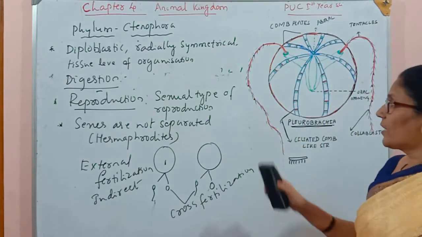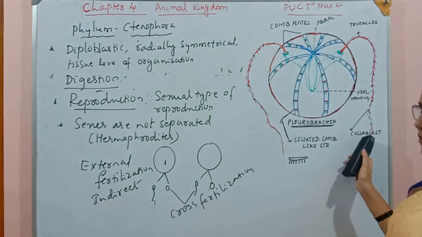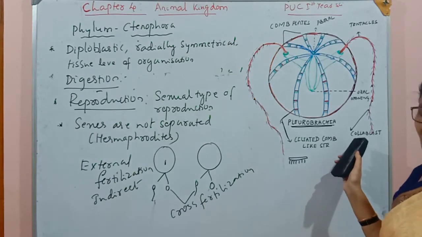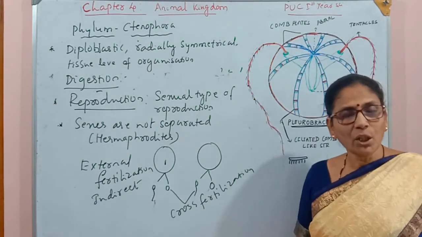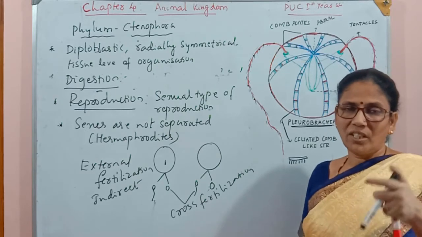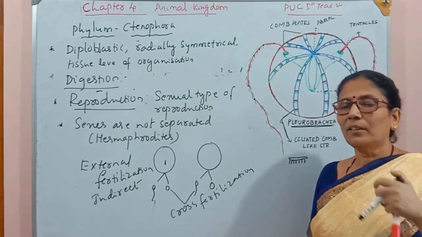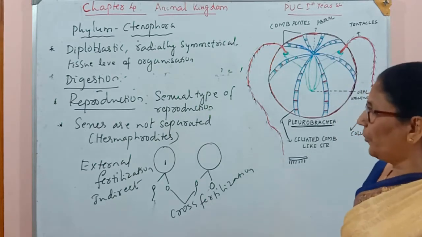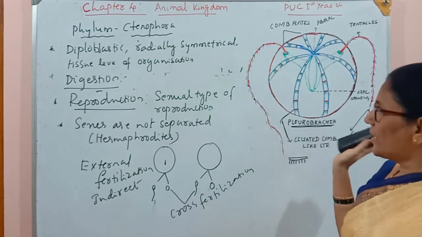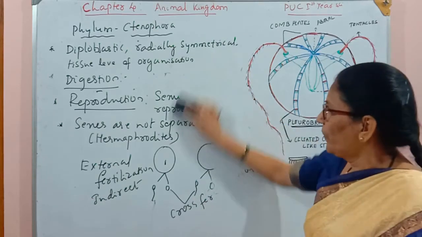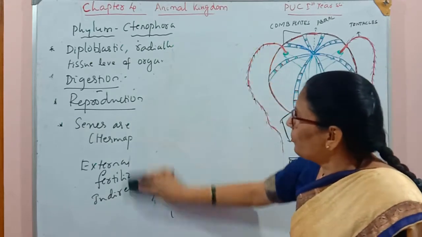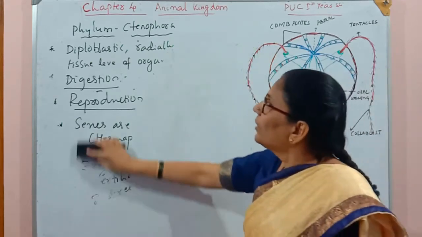In these organisms, there are special cells called colloblasts. They are sticky cells, and these sticky cells hold the food and help to capture it. Now let us first compare these two groups and later differentiate.